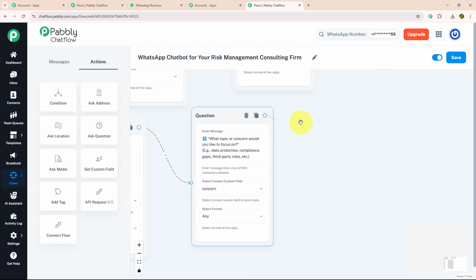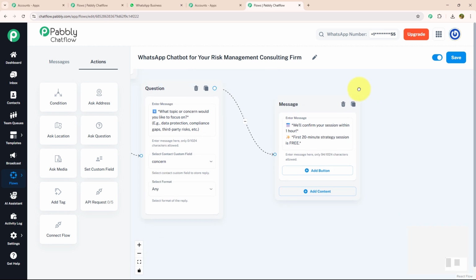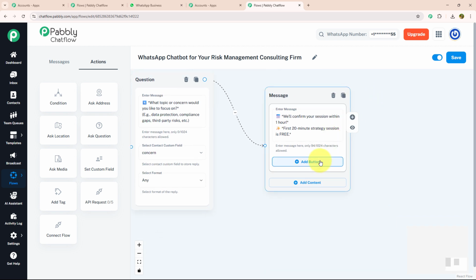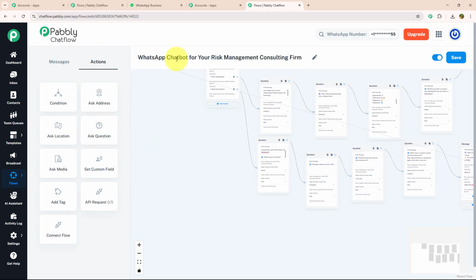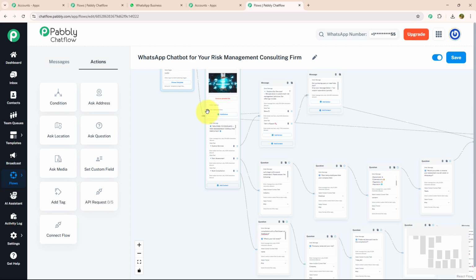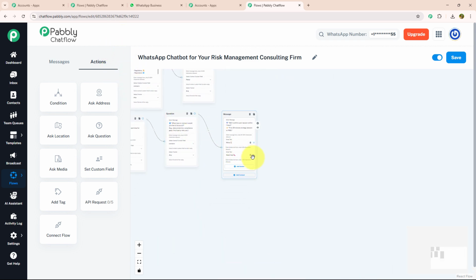After getting each and every detail, I will send them a confirmation message. For that, I'm going to drag and drop, select the text button and enter my message, which says we will confirm your session within 1 hour. First 20 minute strategy session is free. And with that also, I'm going to provide 2 action buttons, menu and need help. Again, I'm going to connect this menu button with our initial message and I'm going to connect need help button with the message that we have put for need help.